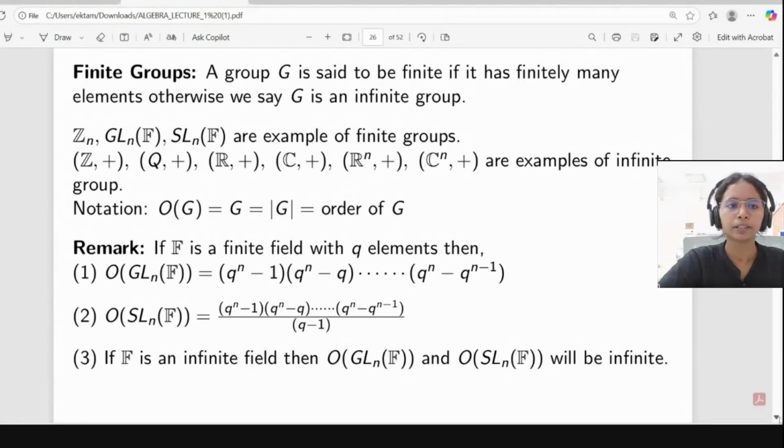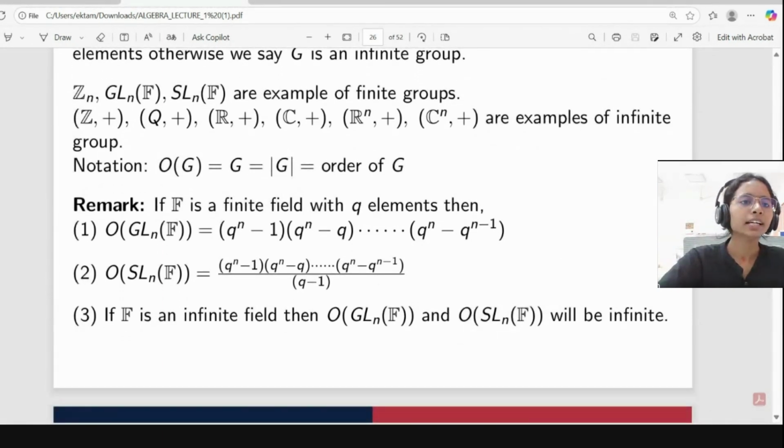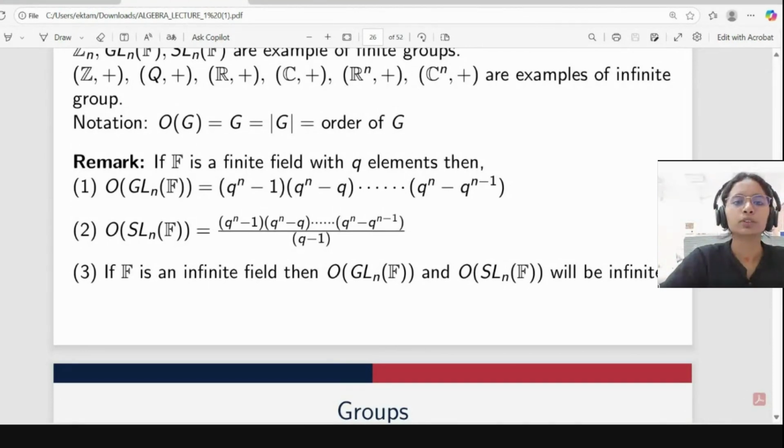Here are some examples. So here, what I did with Z and F. Here F should be finite. Here F should be our finite field only. Then it will come under the examples of finite groups. And these are some examples. We know that the cardinality of Z, Q, R are not finite. These are infinite only, like Z is countable, R and C are uncountable. These are the notations for how we denote the cardinality of G.